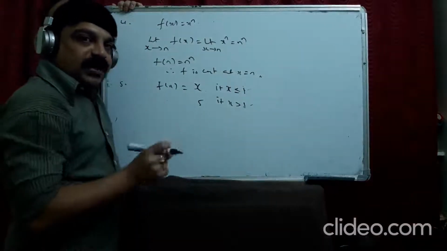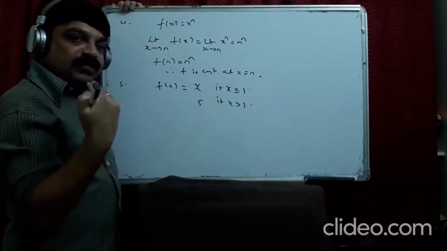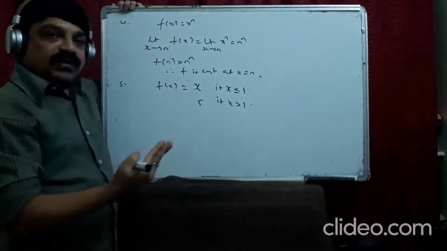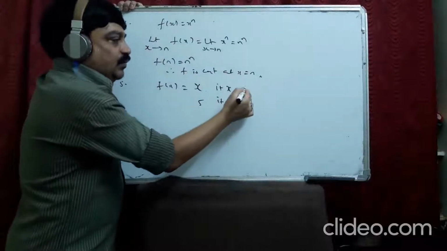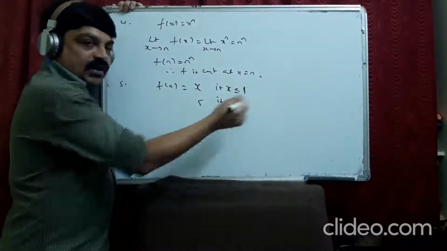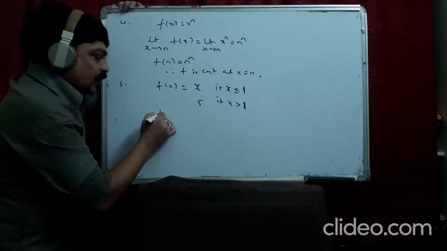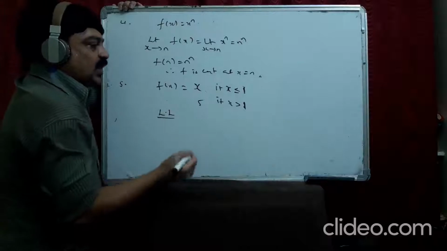For that breaking point you need to have two things. One, the function before that value, and one, the function after that value. This is the function before 1. This is the function after 1. So for such things, what we do is we do the left limit and also the right limit.